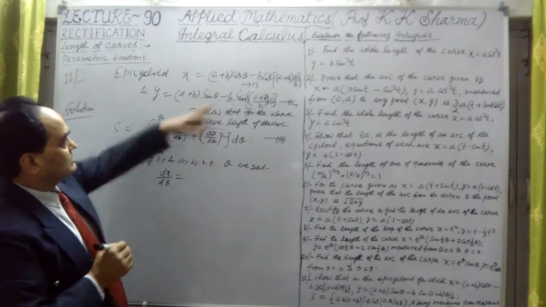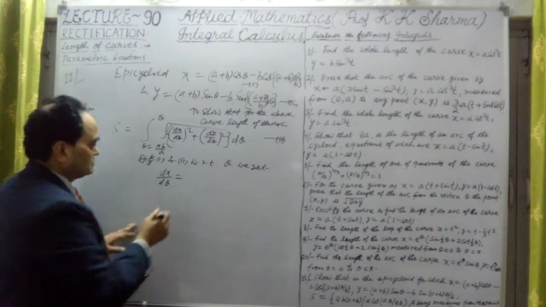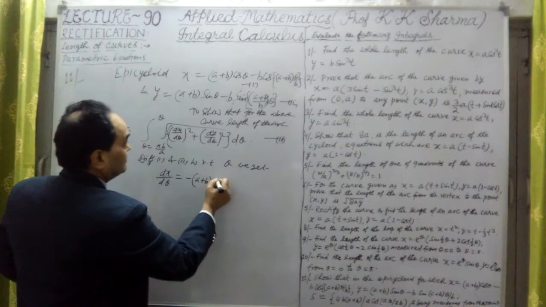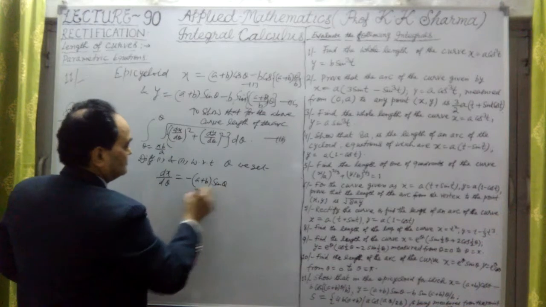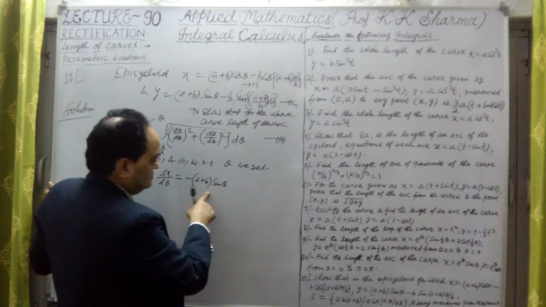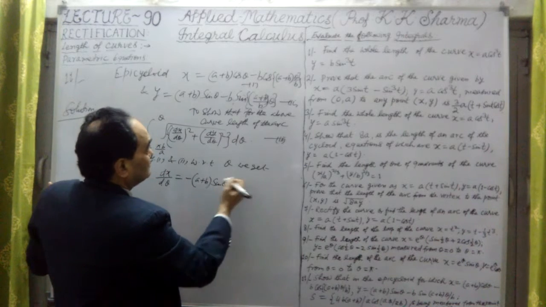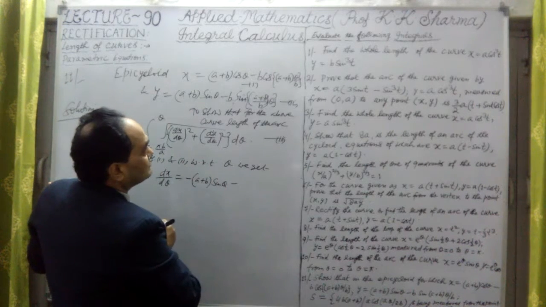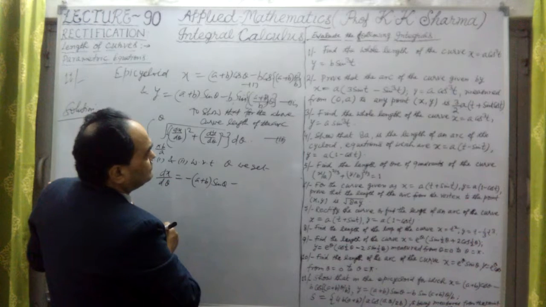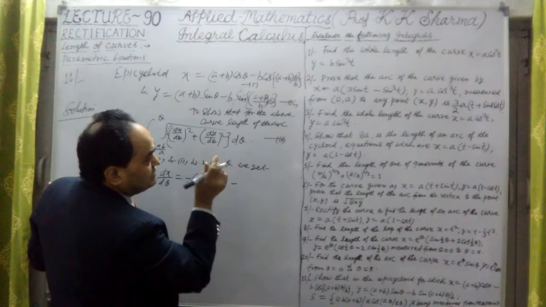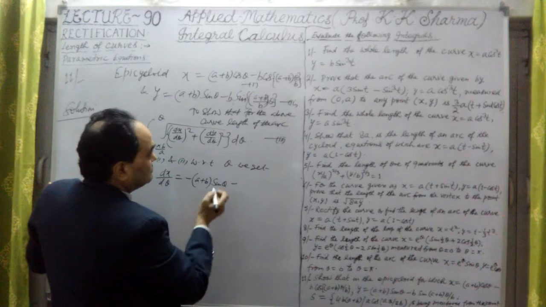So dx by d theta will give us a plus b as constant. The differentiation of cos theta is minus sine theta, so this is minus of a plus b into sine theta. But the cos angle has a plus b upon b as a coefficient of theta, so that will also come out.